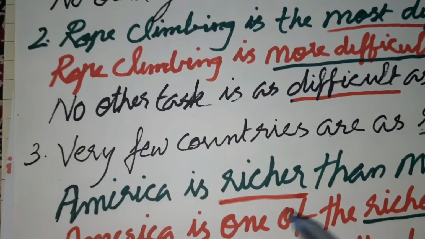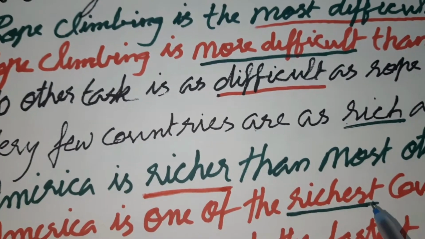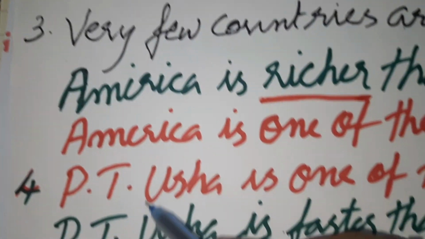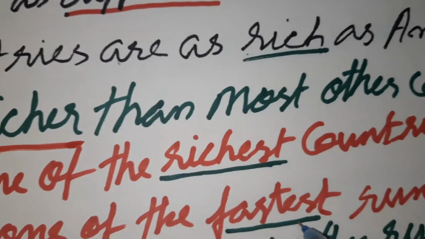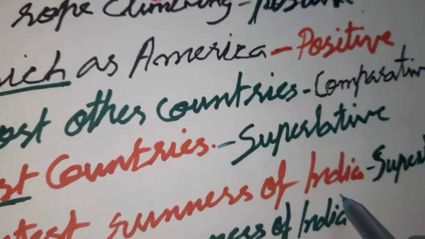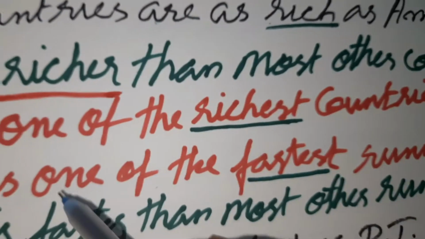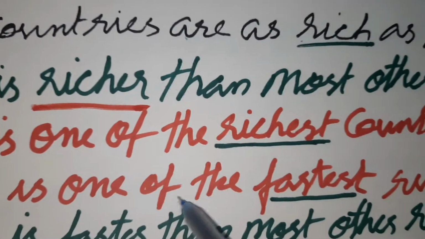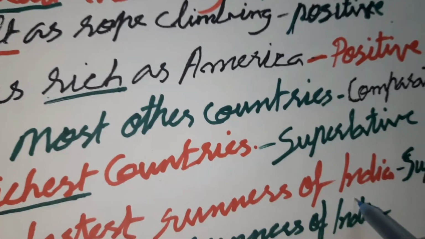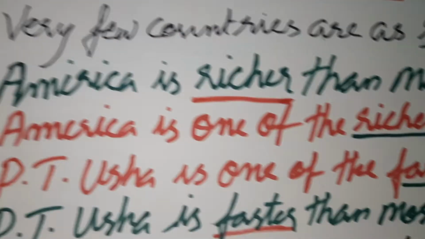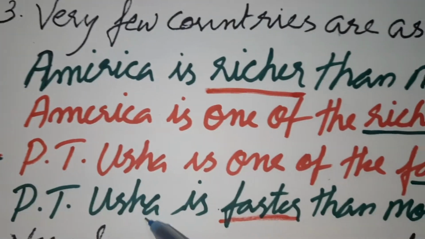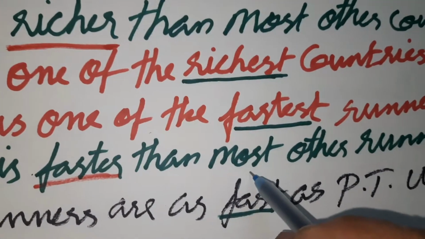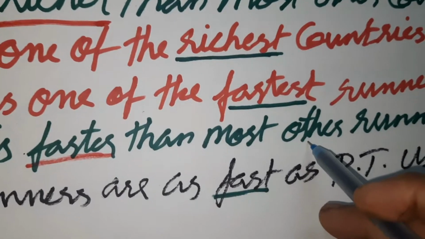But the sentence is with "one of the richest." See, now next, that is also with "one of the." P.T. Usha is one of the fastest runners of India. That is superlative. So P.T. Usha is not the only fastest one. P.T. Usha is one of the fastest runners of India. That is a superlative. Now see the comparative. P.T. Usha is faster than most other runners of India. Here we are using "most other." We are not using "any other."